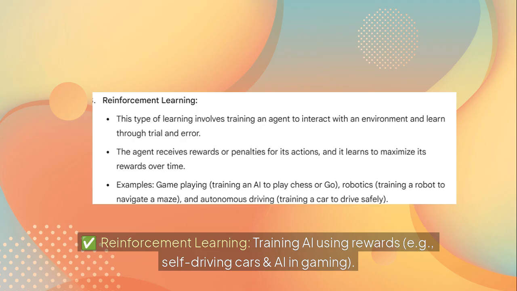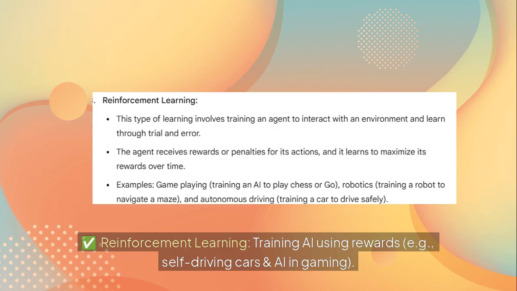Reinforcement learning, training artificial intelligence using rewards. A few of the classic examples are self-driving cars and artificial intelligence in gaming. In this type of reinforcement learning, learning involves training an agent to interact with an environment and learn through trial and error. The agent receives rewards or penalties for its actions, and it learns to maximize its rewards over time.